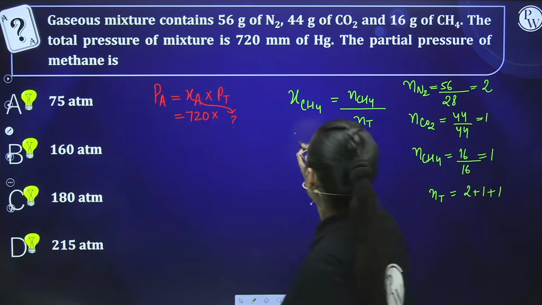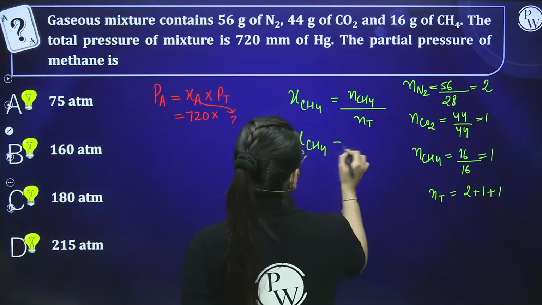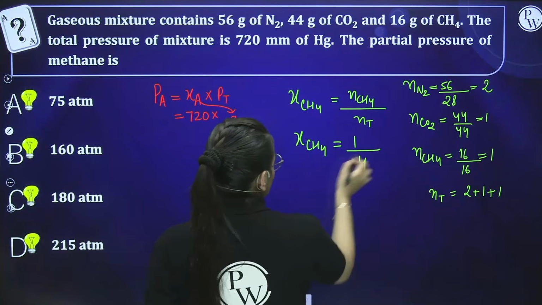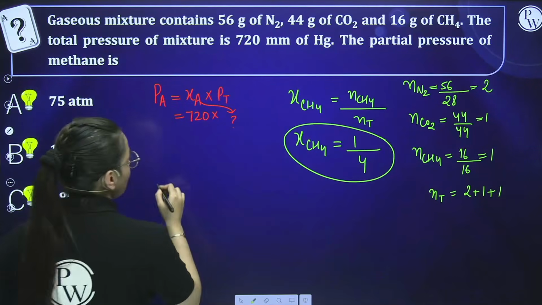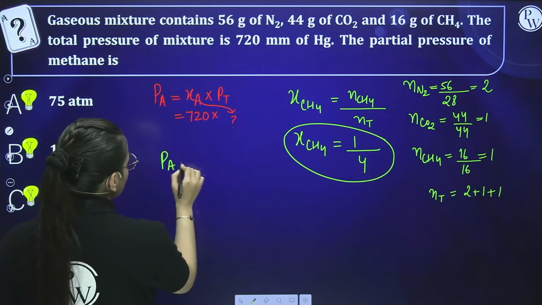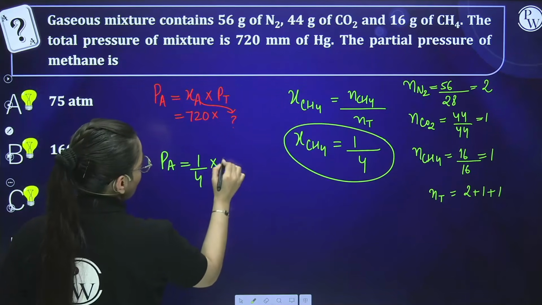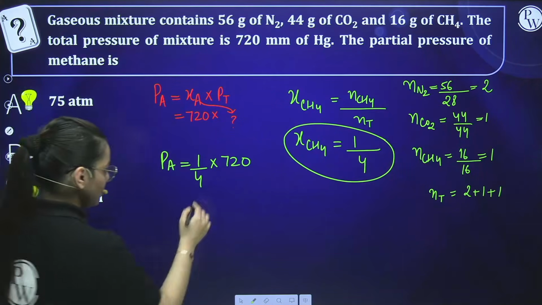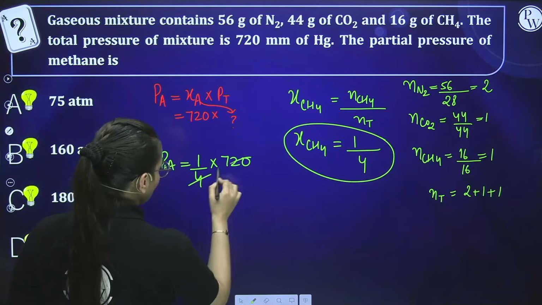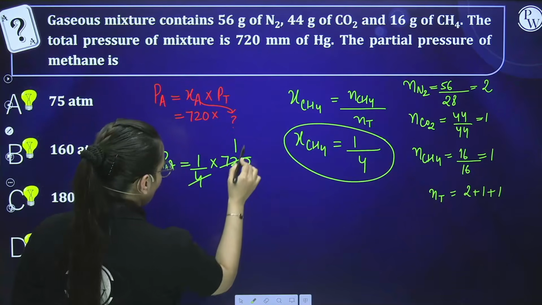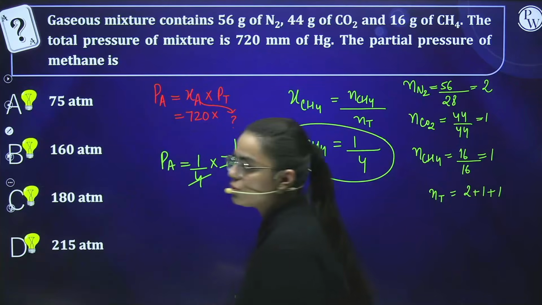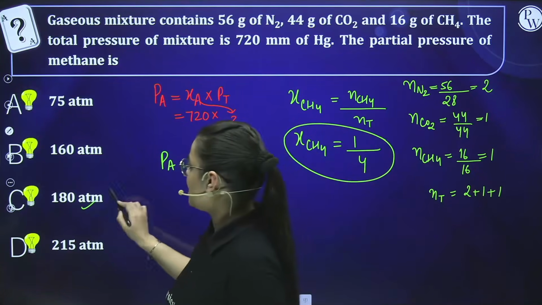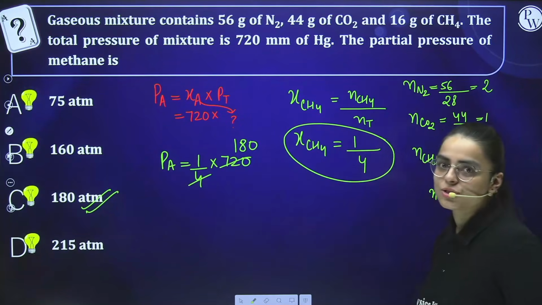So here mole fraction of methane will come out to be, number of moles of methane is 1 and total sum is 4. So mole fraction comes out to be 1 by 4. So partial pressure is equals to mole fraction into total pressure. Right, my dear students? Now we are going to divide this. It is 180 atm, students. It comes out to be 180 atm, right? So the option C is going to be your correct answer. Is it clear to you?